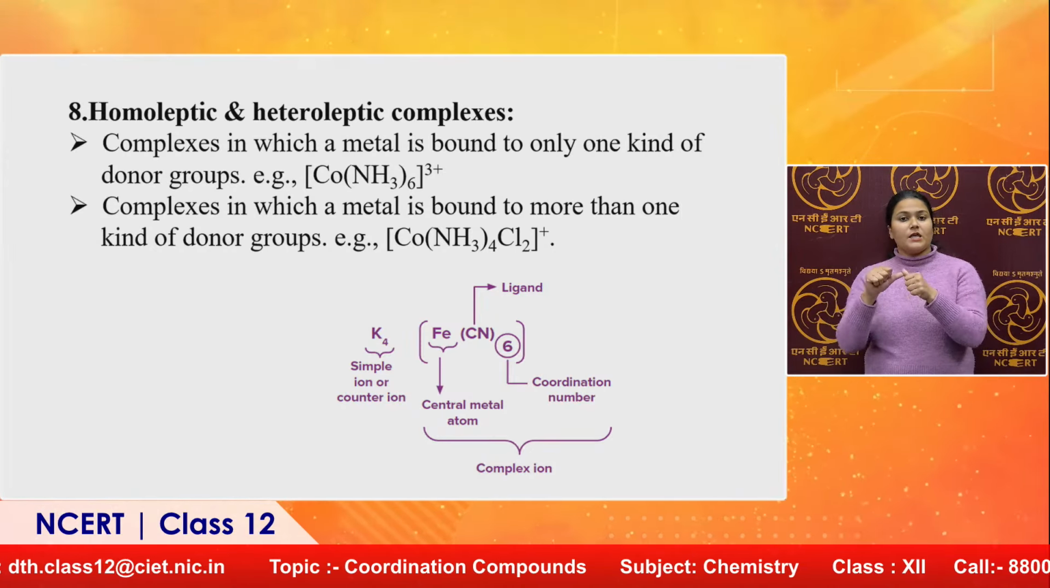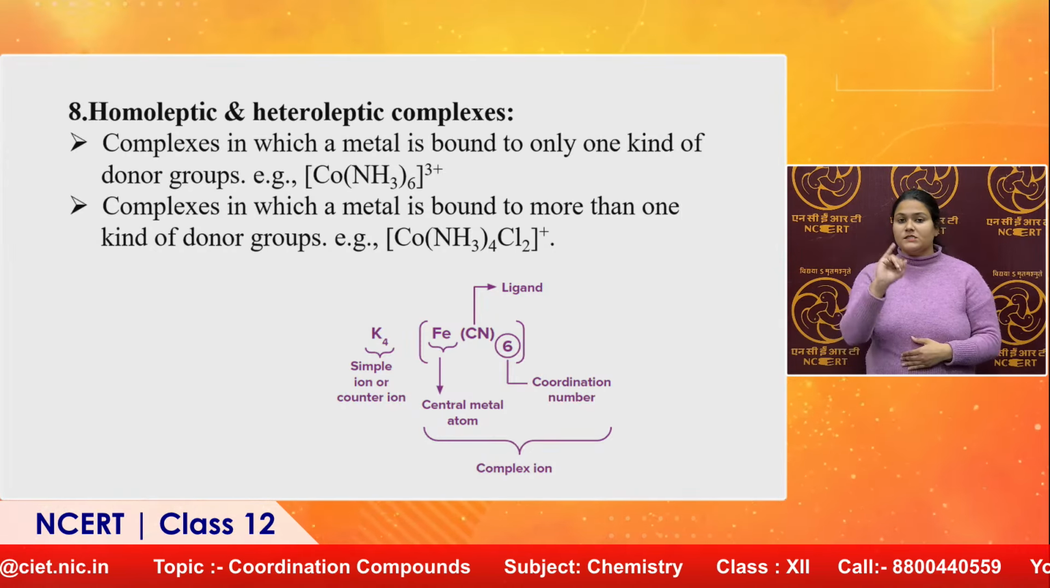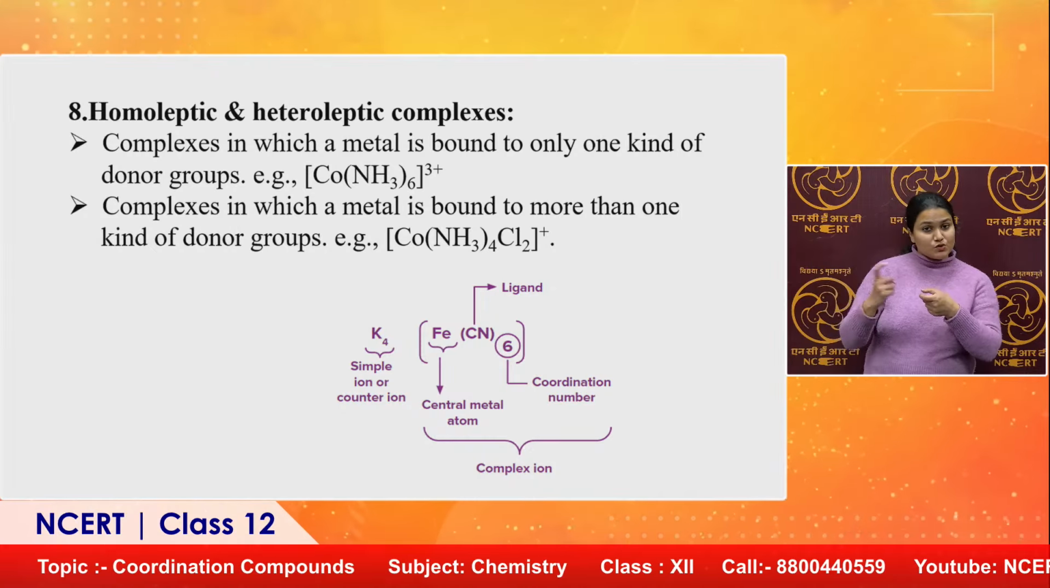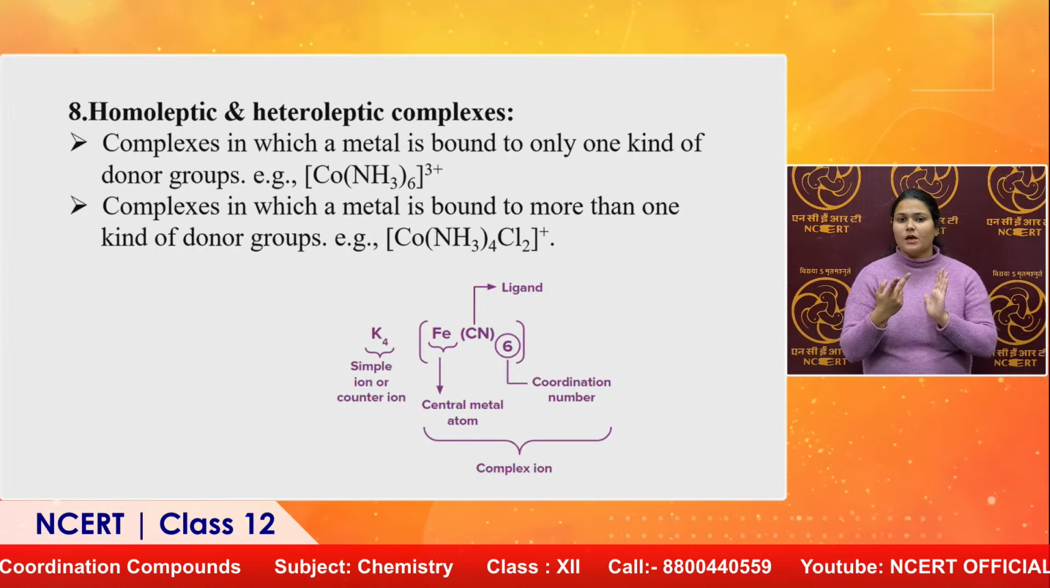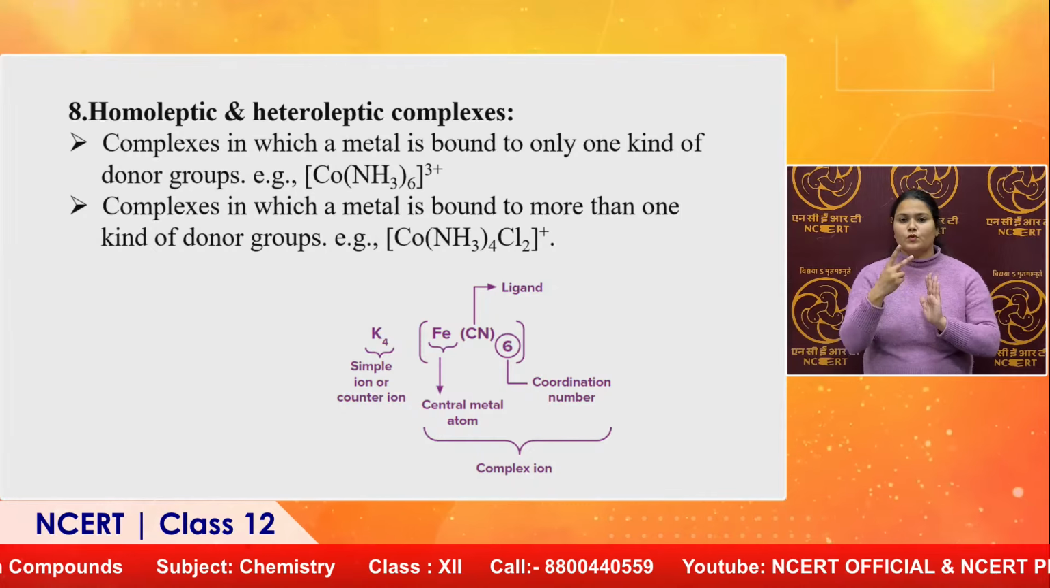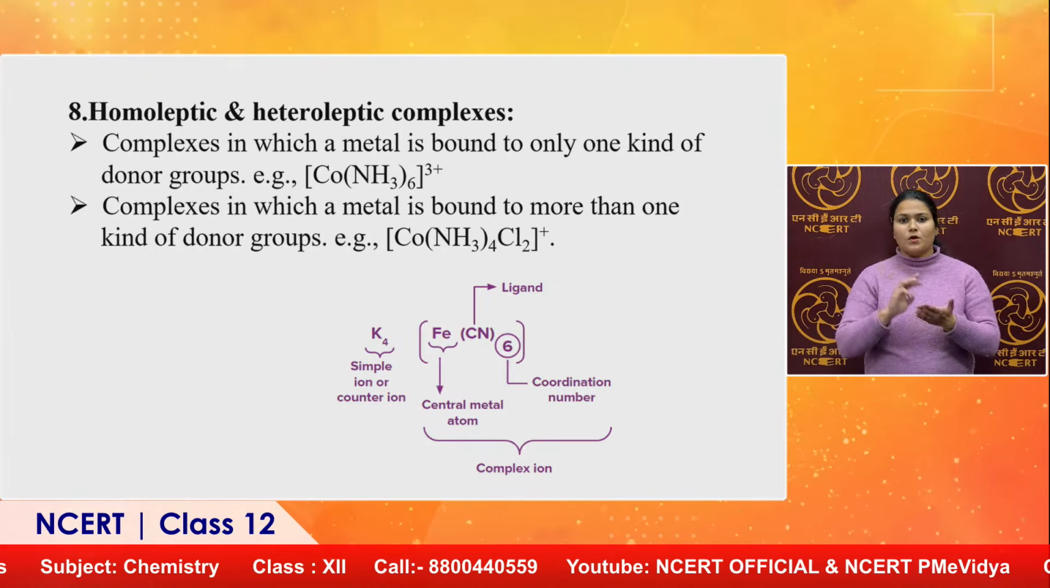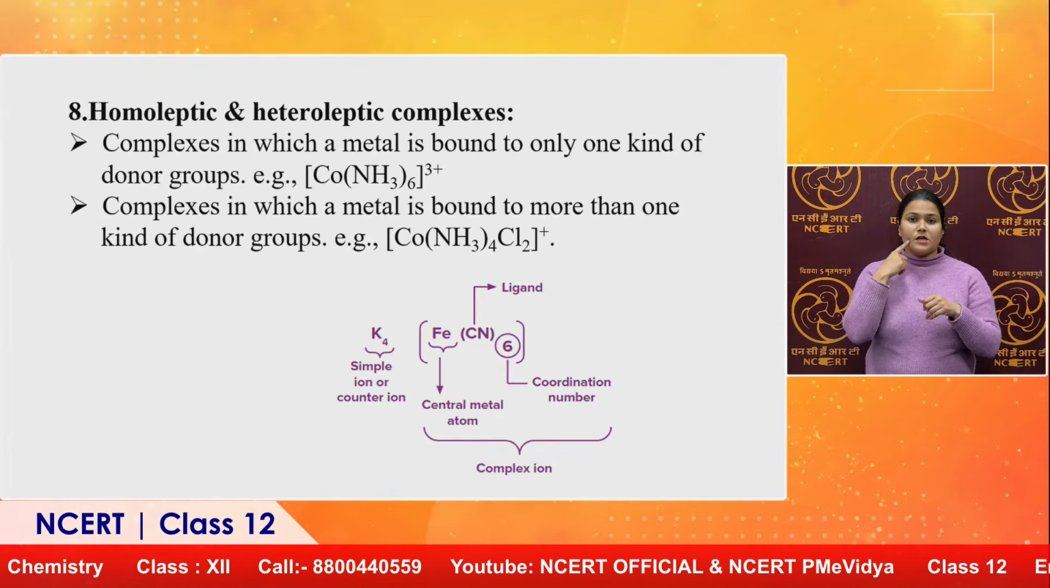6 CN are joining. So, this 6 will represent the coordination number, and the overall thing is called a complex ion. So, yes, here you have written potassium K4 as simple ion or counter ion. Are these the same terms?